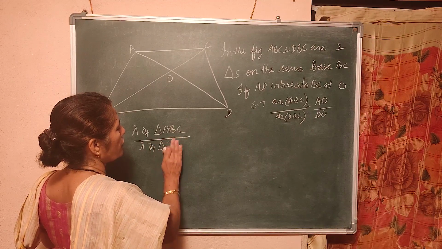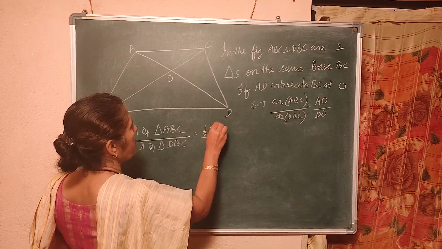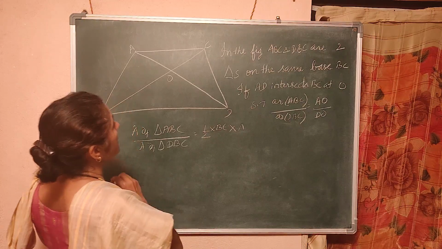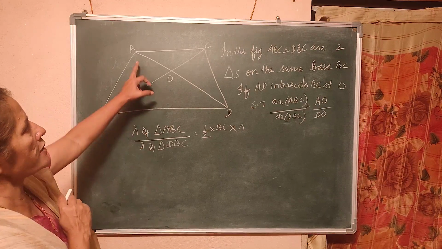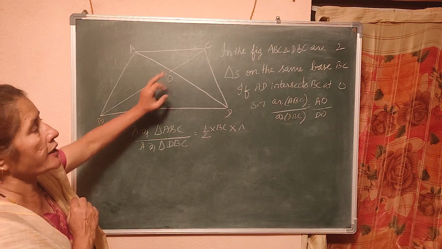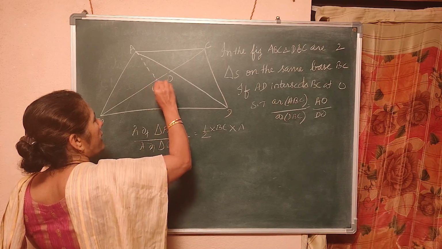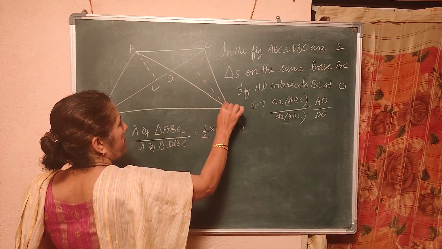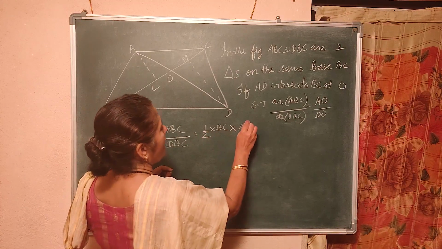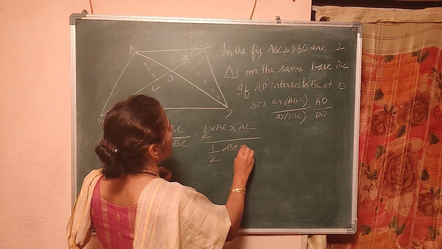Area of the triangle is equal to half into base into height. Half into BC into height. Is AO the height? No, here there is no height. AO is not the height, they have not given it. So let me construct the heights, AL and DM. So half into BC into AL divided by half into BC into DM.